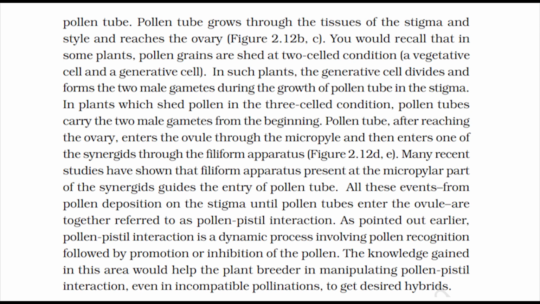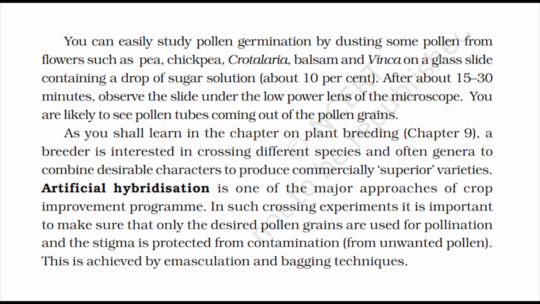You can easily study pollen germination by dusting some pollen from flowers such as pea, chickpea, crotalaria, balsam and vinca on a glass slide containing a drop of sugar solution, about 10%. After about 15 to 30 minutes, observe the slide under the low-power lens of the microscope. You are likely to see pollen tubes coming out of the pollen grains.